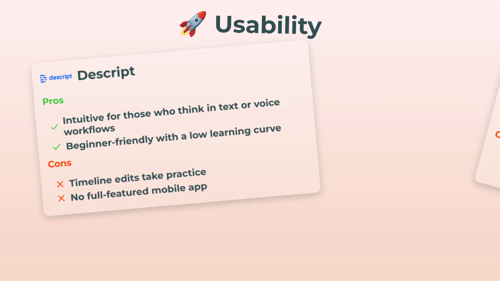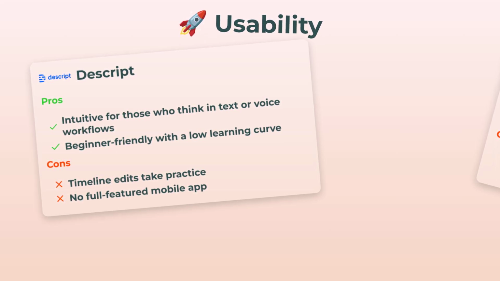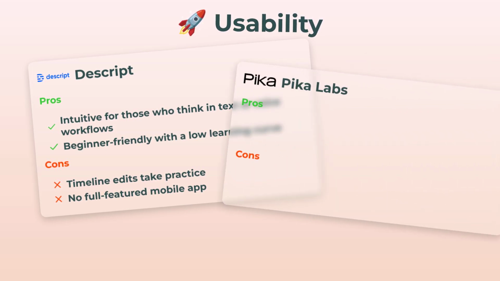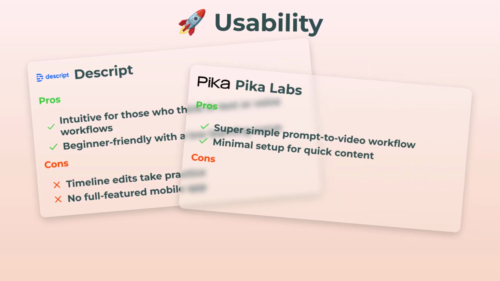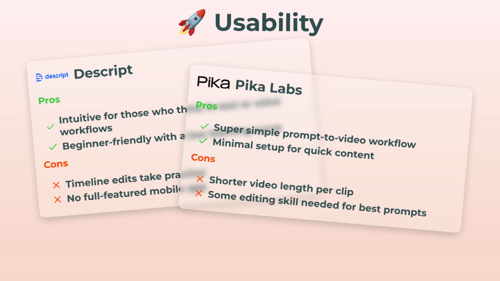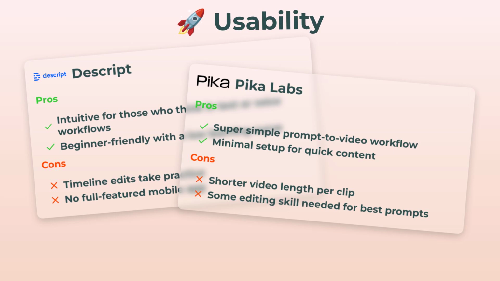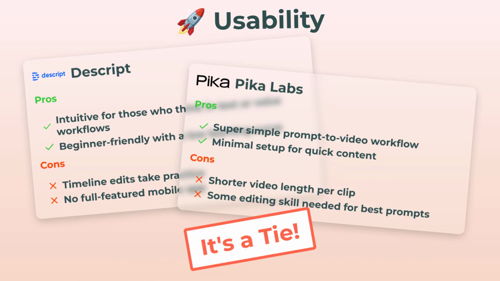Last, usability. So Descript is super intuitive if you think in text or audio. Total beginner friendly, not much of a learning curve, unless you get into the timeline stuff. And shame there's no full-on mobile app yet, maybe 2025? Pika Labs. It's all about simple. Type a prompt, get a video. It's fast, no hoops. Downsides? You're kind of limited to short clips, and to really nail the best results, a bit of prompt finesse helps. So in terms of usability, honestly, they're both pretty easy to get started with. It's a tie for me.